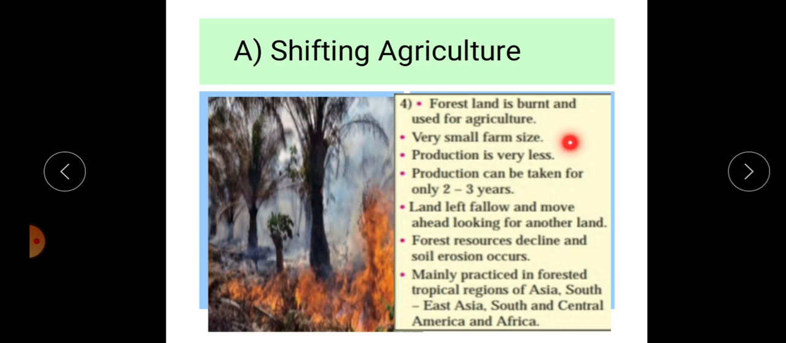Now there are some important characteristics of shifting agriculture. First, forest land is burned and used for agriculture. This is the first important characteristic. Then, the size of the farm is very small. Production is very low because of the total absence of fertilizers and improved seeds.